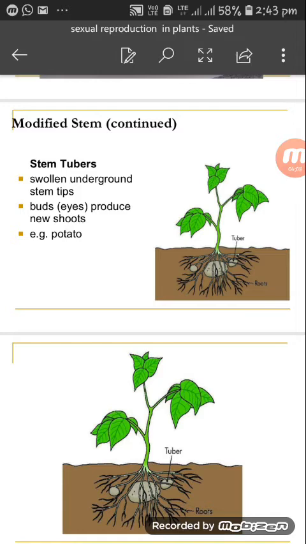Could you see this? Potato. So, potato is not a root. Potato is a stem tuber. Why is potato a stem tuber? Because it grows from the underground stem tips. It has eyes that produce new shoots.